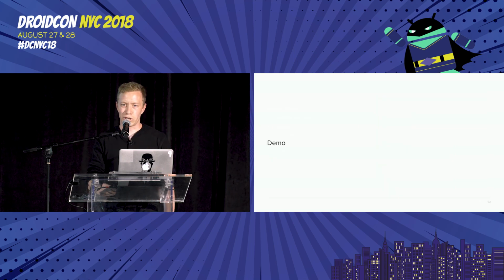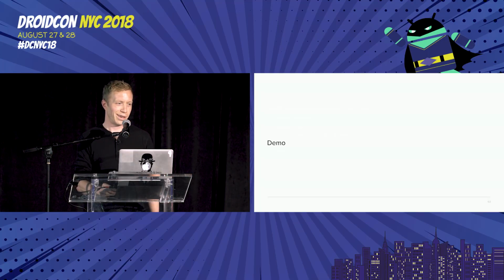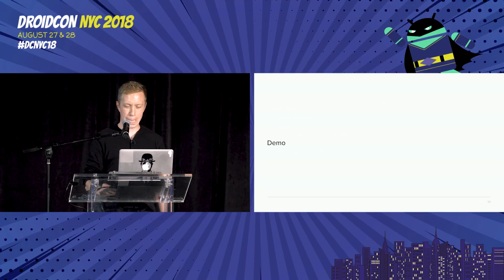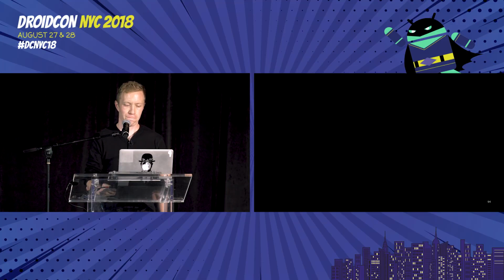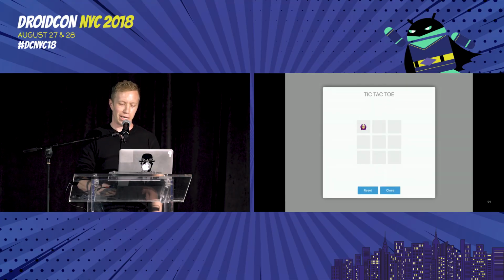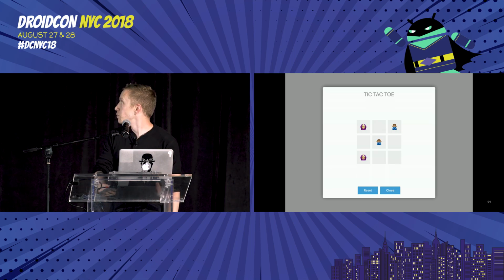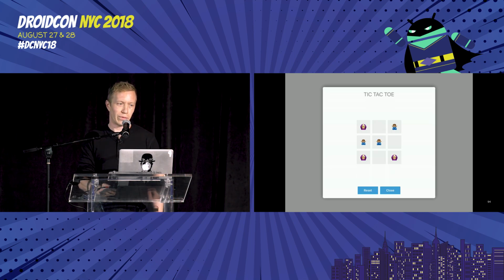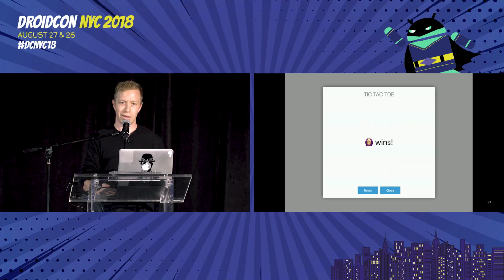And then to wrap things up, I wanted to show a demo that I actually built with some of this architecture. I built a game of tic-tac-toe, because that's what we do at Square. It's pretty simple, but I think it shows some of the potential of this stuff. There's a video here. All right, so we have a main screen. When start game is selected, we show a game within a modal. This is all run with workflows. Every time I make a move there, it's sending an event over to the workflow tree that's sending a new screen model, a complete encapsulation of the UI state down to the container, and that's inflated and updated on screen.